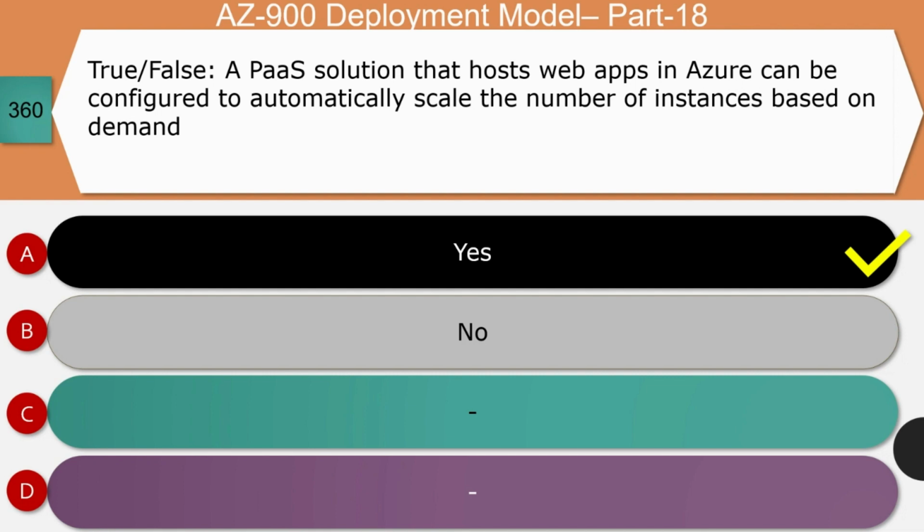Most of the PaaS services that host web apps in Azure do provide the ability to scale the platform automatically. This is known as autoscaling. Behind the scenes, the web apps are hosted on virtual machines running on IaaS. With that, the correct answer for this question is option A.